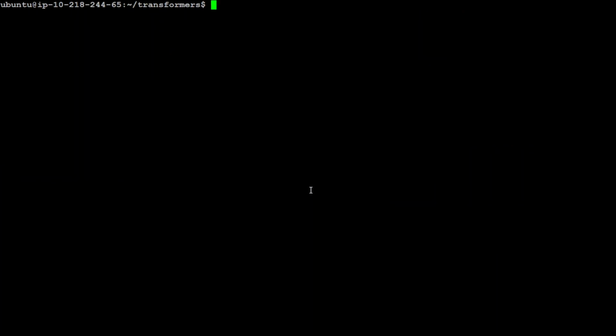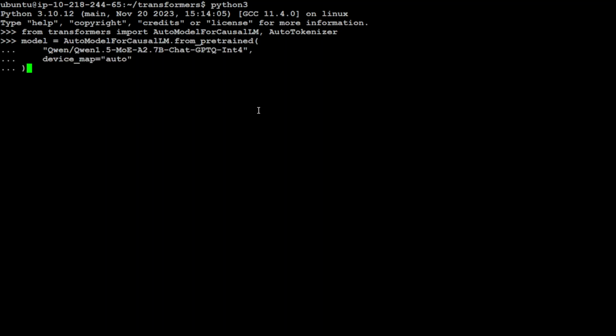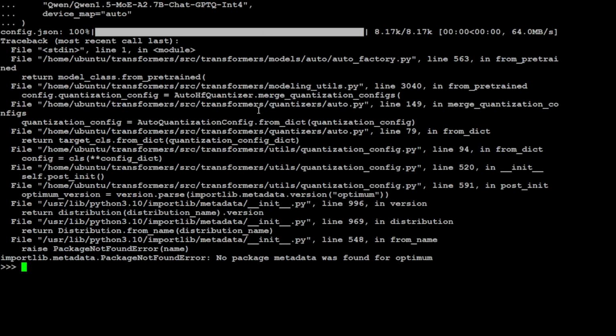So let's clear the screen, launch our Python interpreter, and first import AutoModelForCausalLM and the tokenizer so that we will be able to download our model. And then we are going to specify our model, which is our Qwen chat model. And I'm going to use the quantized version. Okay, so we would need to install this package.